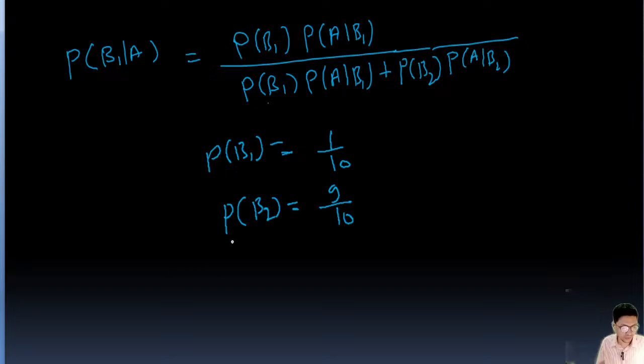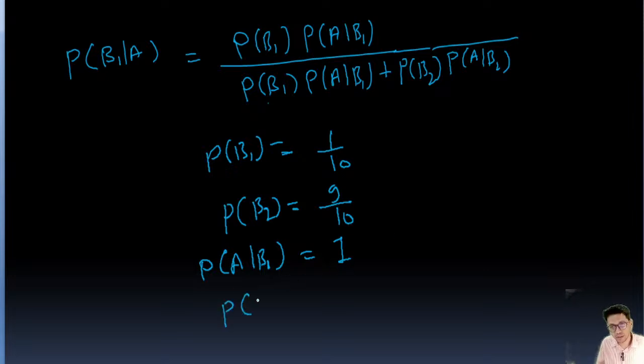Now this is very important, P(A|B1). This is the probability of getting heads from the double headed coin, and it is going to be 1.